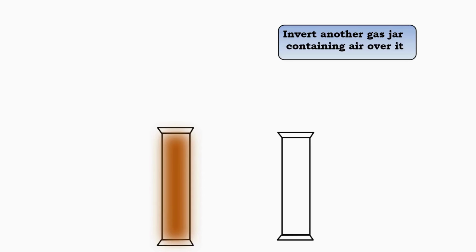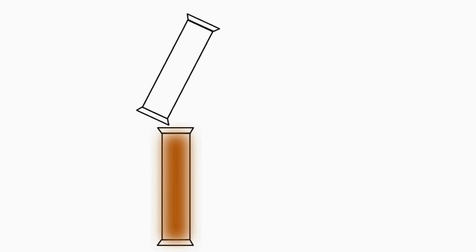Diffusion of bromine vapor. Here we see a gas jar containing red-brown bromine vapor. This gas has been released into the container and is gradually spreading throughout the air. Next, we invert another gas jar containing air over the jar with bromine vapor. This allows the vapor to diffuse and mix with the air in the second jar.